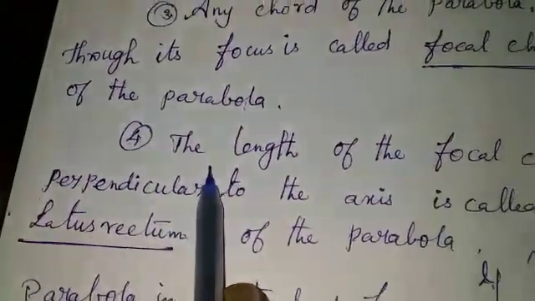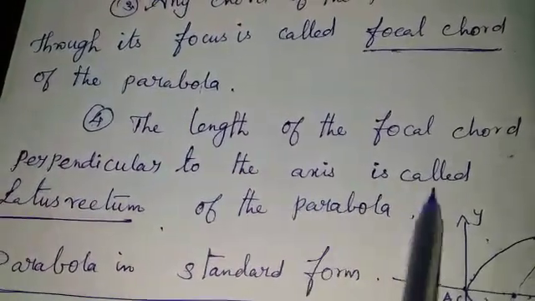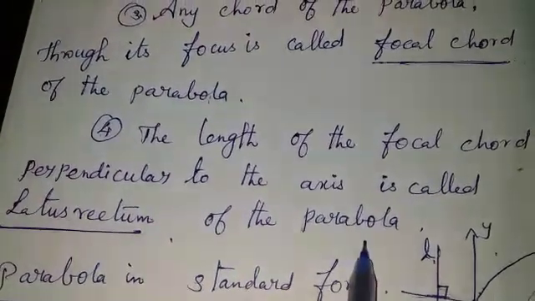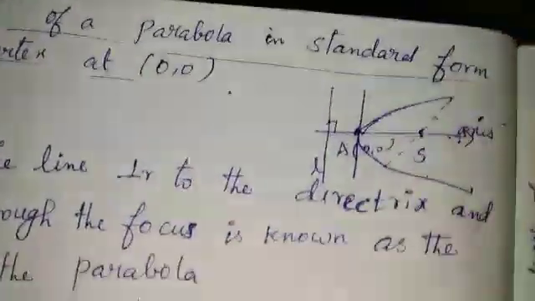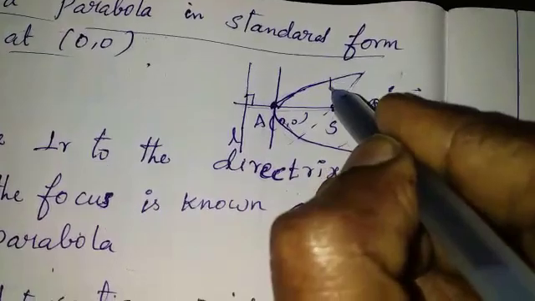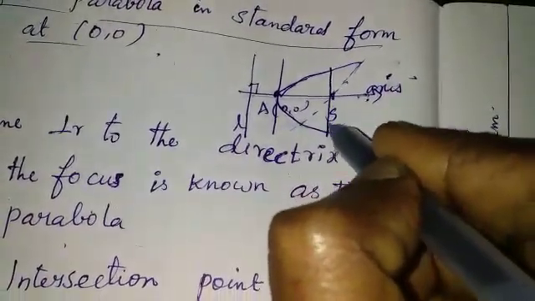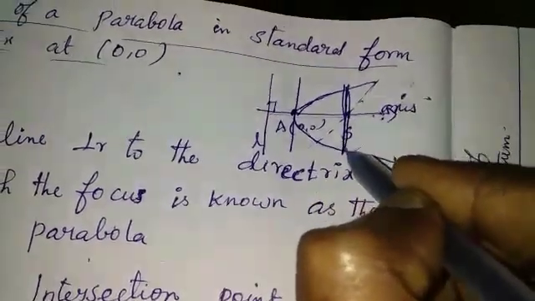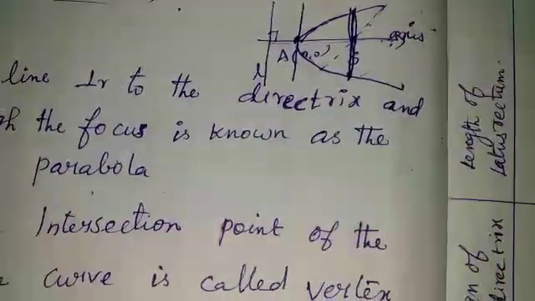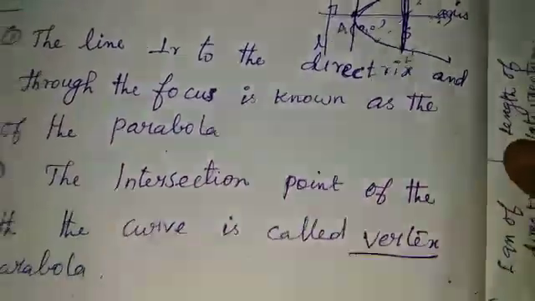Fourth one, the length of the focal chord perpendicular to the axis is called the latus rectum of the parabola, L dash.